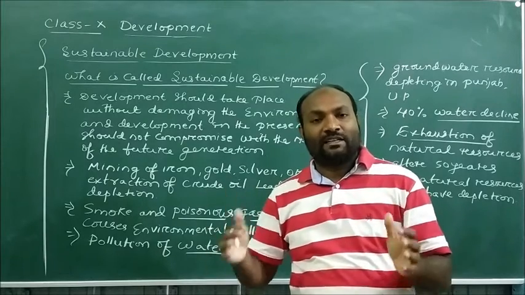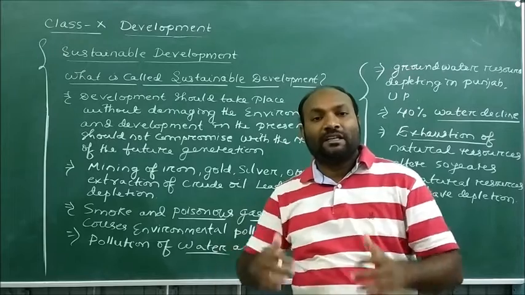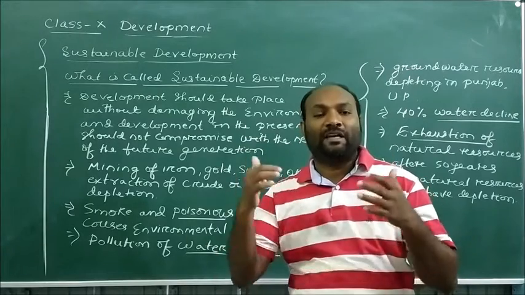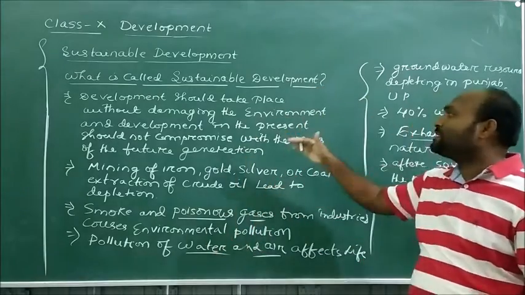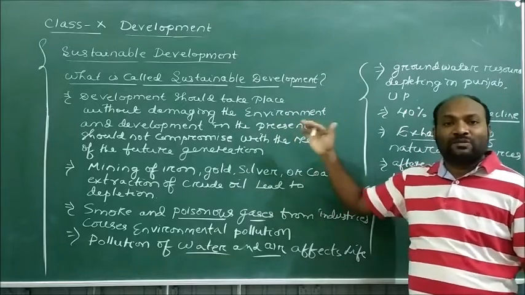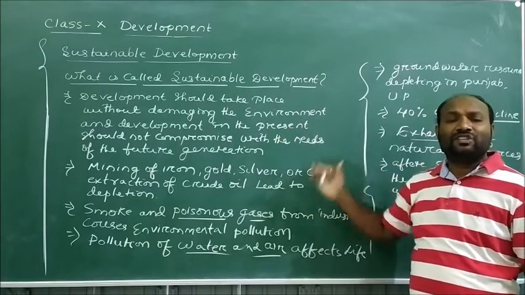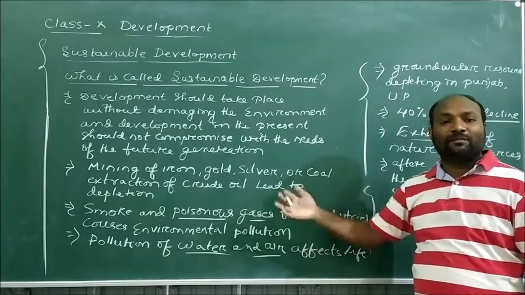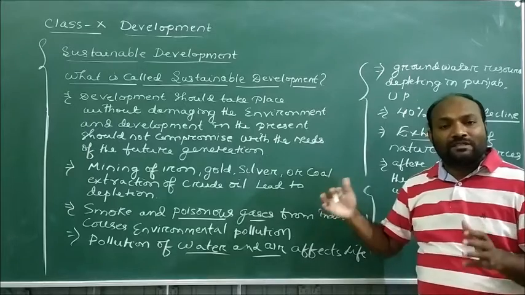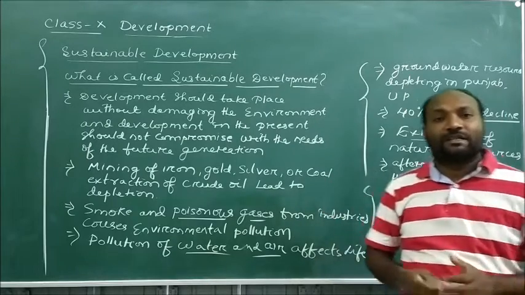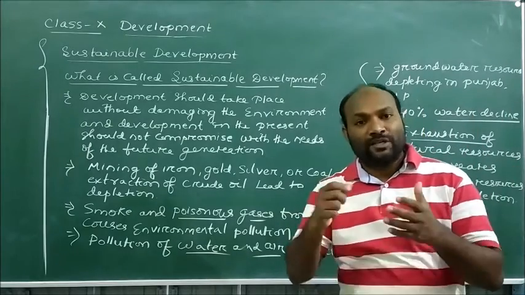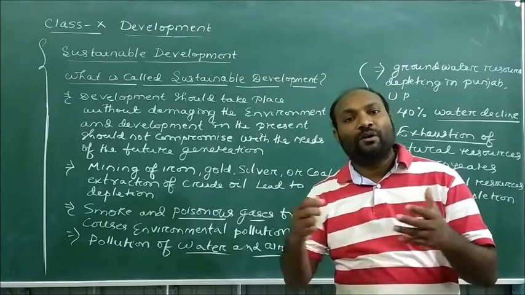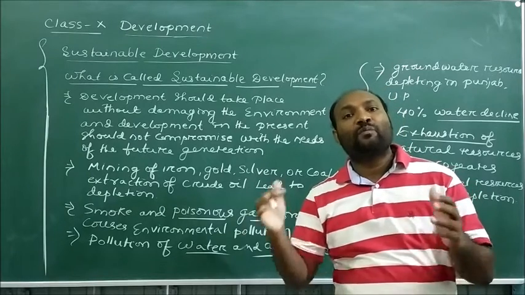The groundwater resources are depleting, and the crude oil is going to be exhausted. All these are the challenges the society is facing: environmental degradation, air pollution, and water pollution. All these cause a lot of difficulties to human society. Because of air pollution and water pollution, we all are having so many diseases.